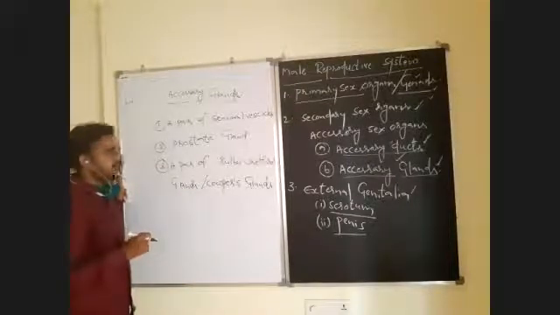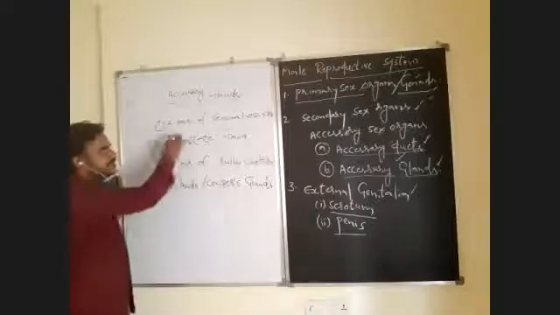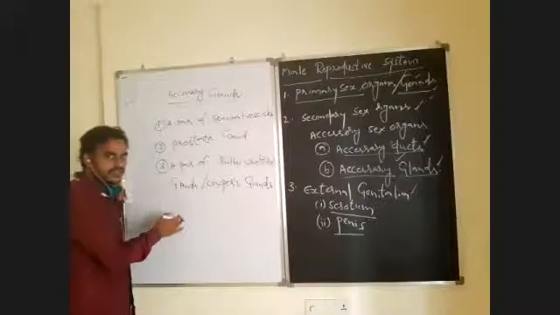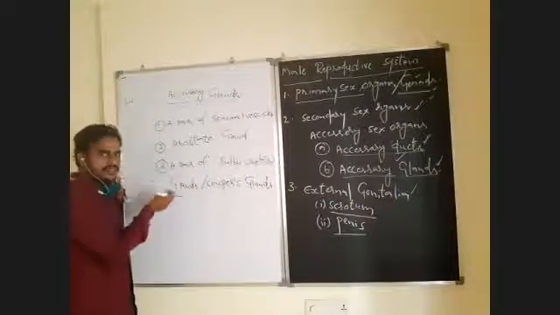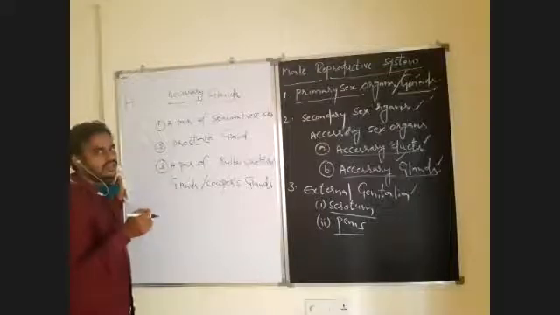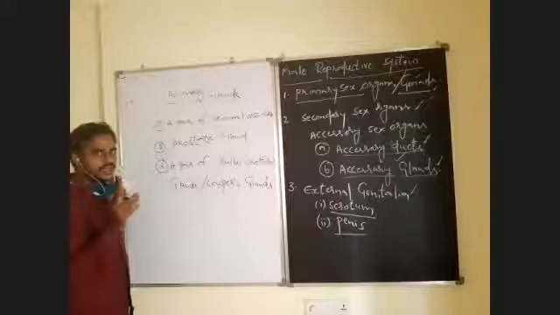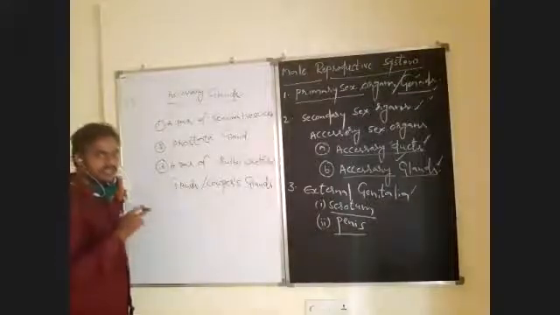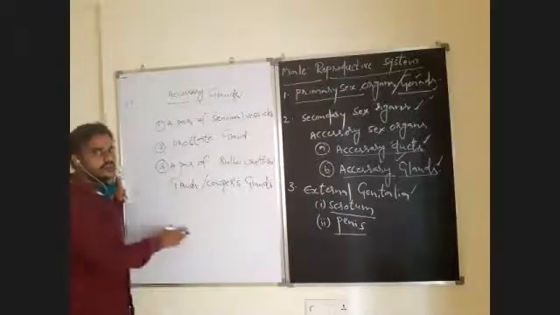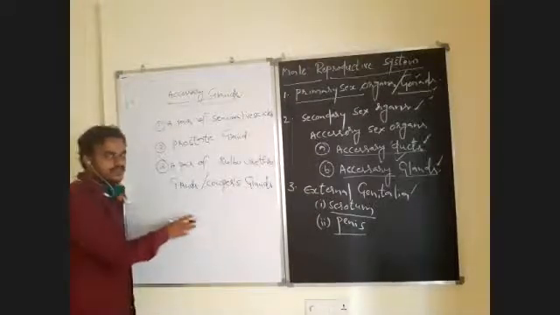So the accessory glands are of three types: a pair of seminal vesicles, one prostate gland, a pair of bulbourethral glands or Cowper's glands. They secrete alkaline fluids that are essential for the nourishment of spermatozoa and maintain the required alkaline pH in the female genital tract, essential for the survival of spermatozoa there. Okay, you have to remember that.